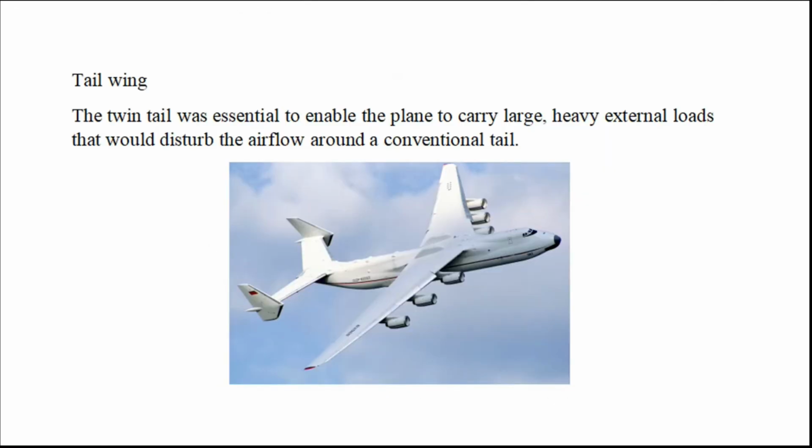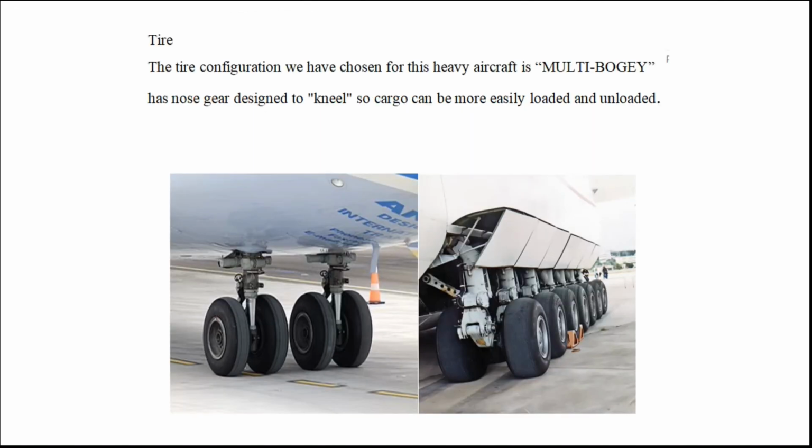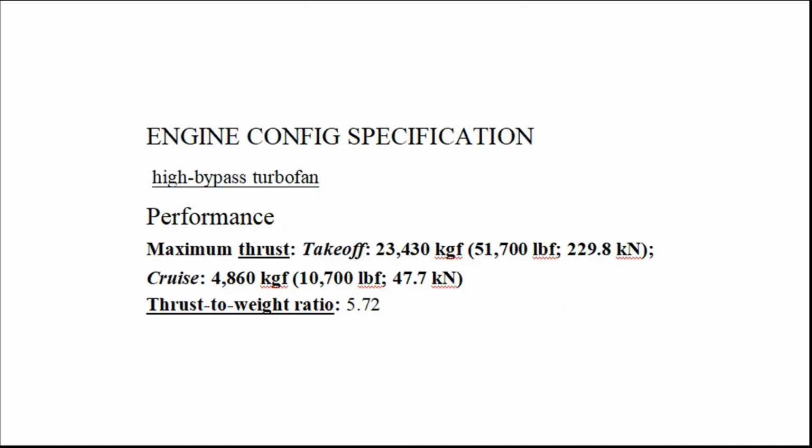The twin tail was essential to enable the plane to carry large, heavy external loads that would disturb the airflow around a conventional tail. For the landing gear of this heavy aircraft, we have chosen a multi-bogie configuration, and the nose gear is designed to kneel so that cargo can be easily loaded and unloaded.